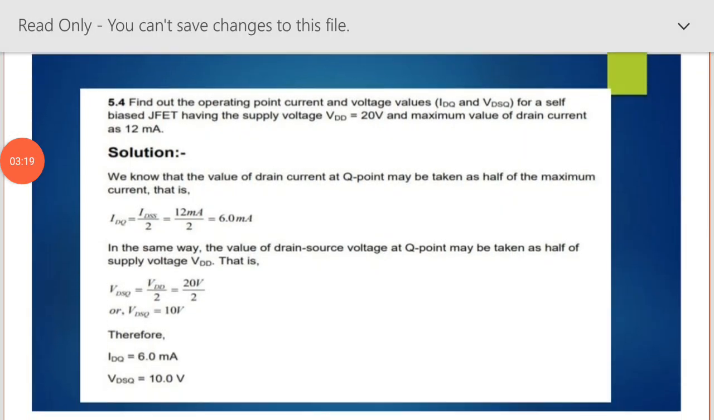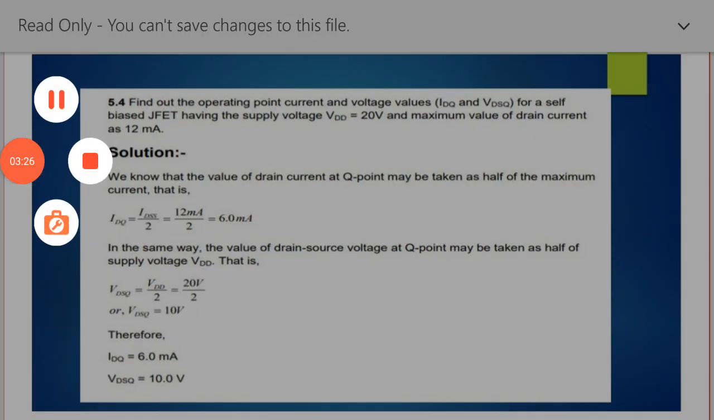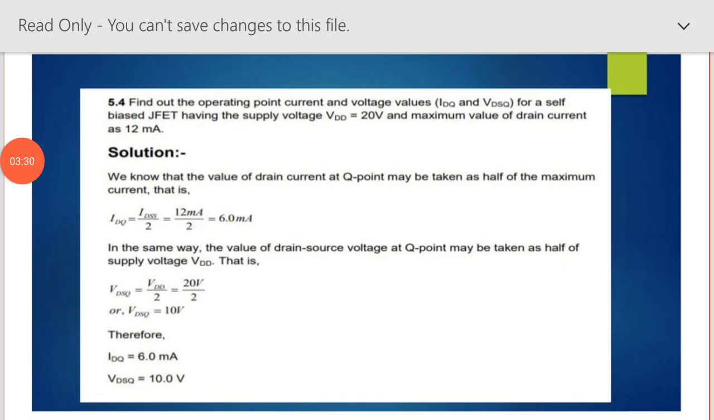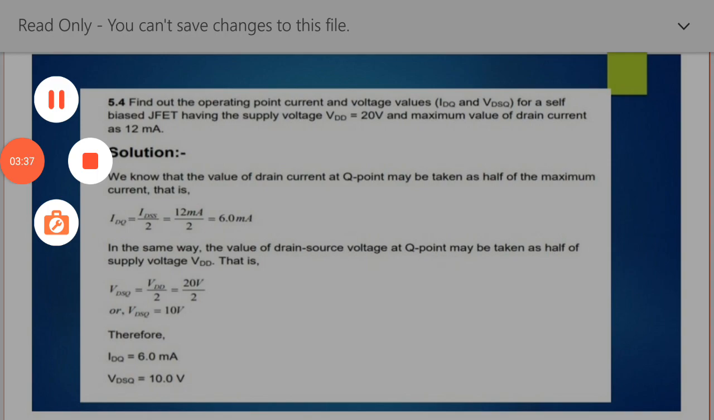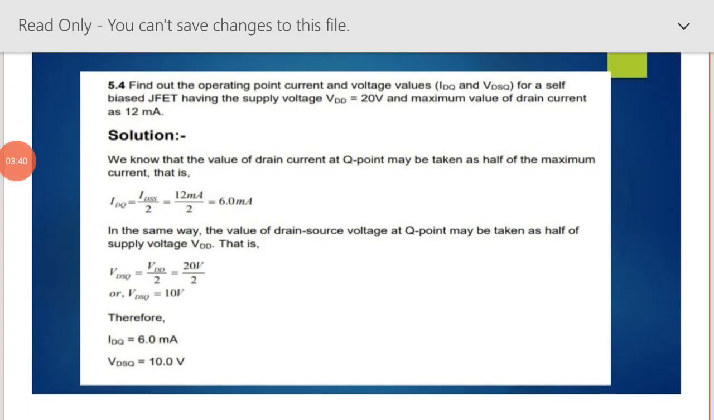The next example is: find out the operating point current and voltage values IDQ and VDSQ for a self-biased JFET having the supply voltage VDD as 20 volt and maximum value of drain current as 12 milliampere. We know that the value of the drain current at the Q point may be taken as half of the maximum current, that is, IDQ is equal to IDSS upon 2, which is equal to 12 milliampere upon 2, which is equal to 6 milliampere.